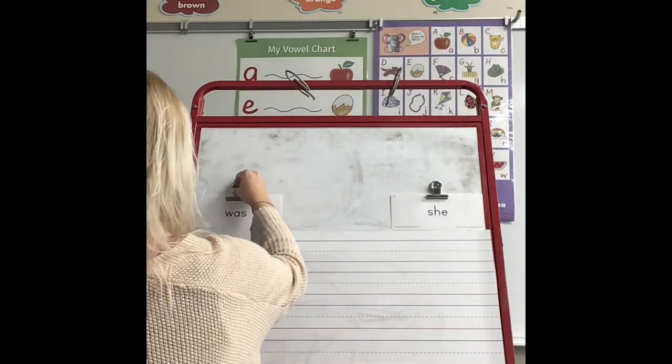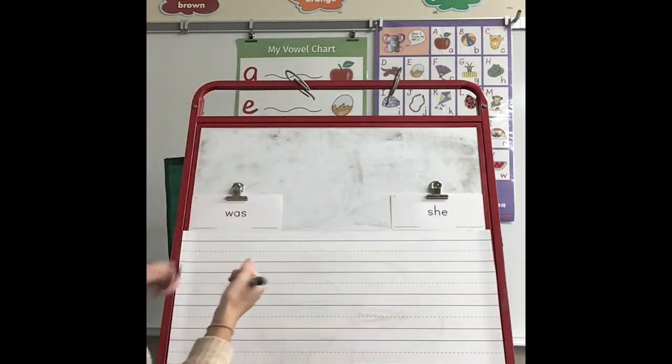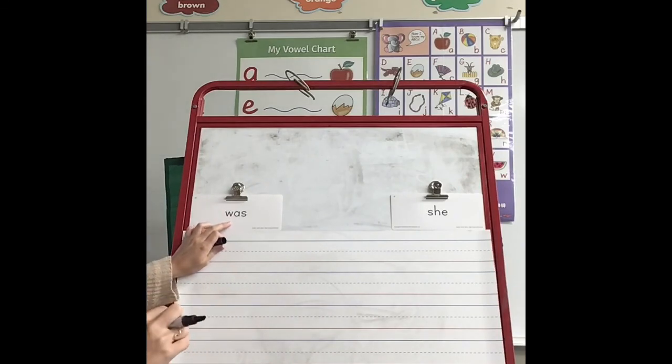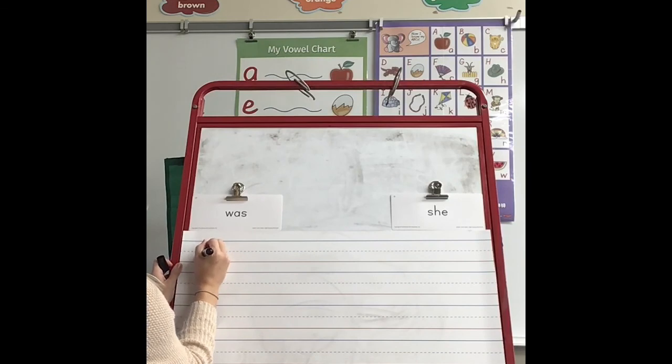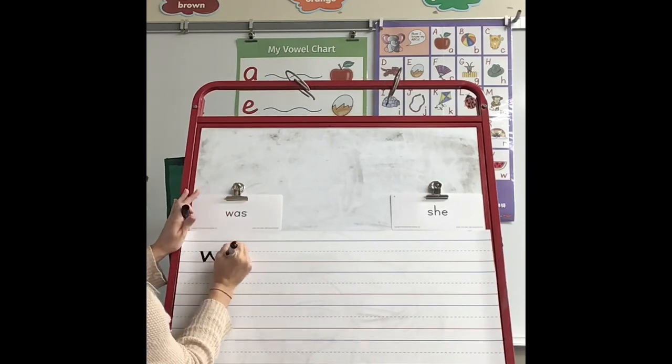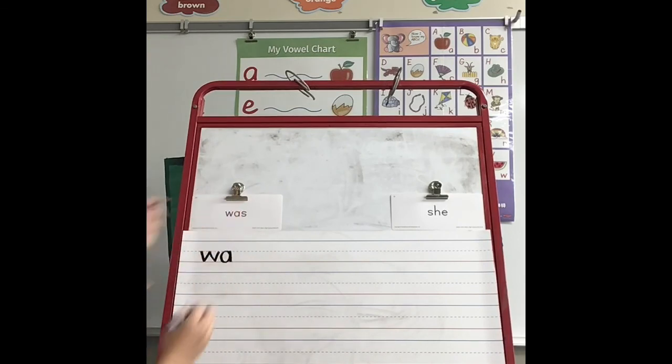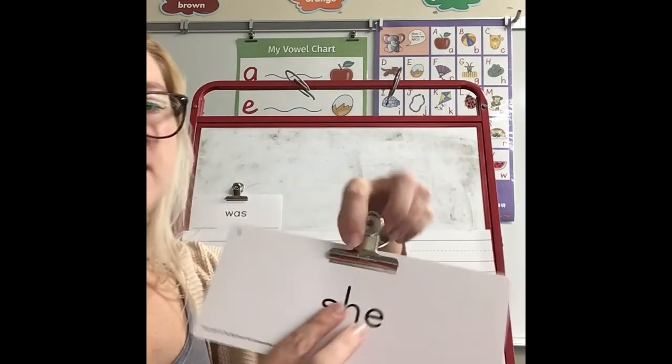Let's write was on the lines. Was has only small letters, so I'm going to stay below the dotted line. W goes down, up, down, up. A goes around, up, down. S goes back and around like a snake. Was.